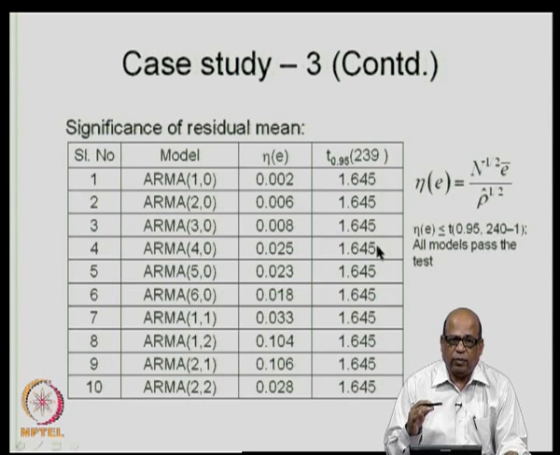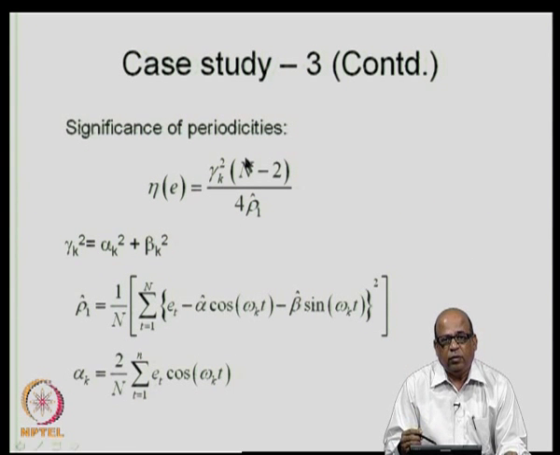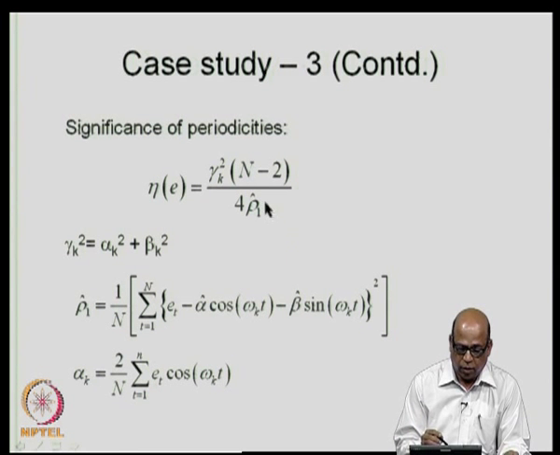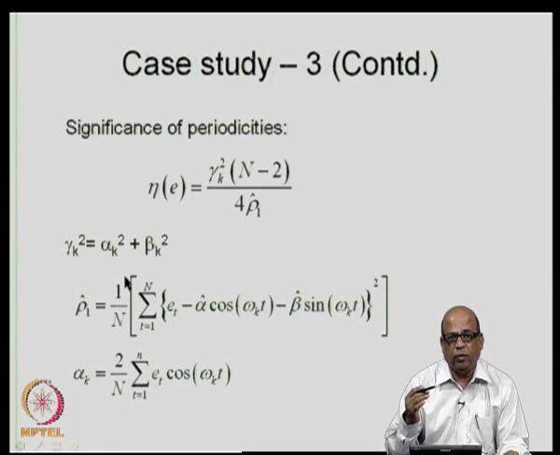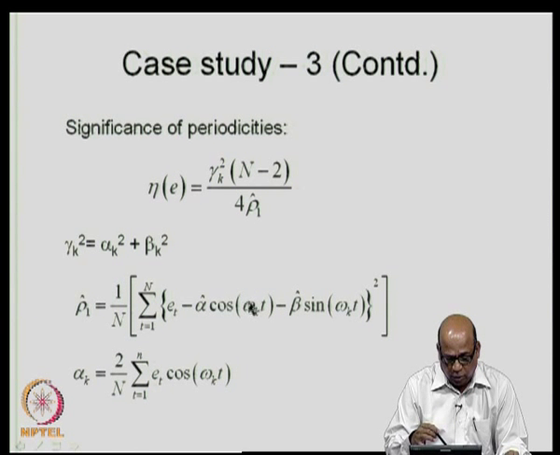Once we are satisfied that the residual mean passes the test for its significance, in fact, the lack of significance, then we go to the next test, which is the significance of periodicity. Again we formulate a statistic. This statistic is gamma k square n minus 2 by 4 rho 1 cap. Rho 1 cap is not the residual variance now. In this particular case, rho 1 cap corresponds to the periodicity for which we are testing. We compute the rho 1 cap like this.